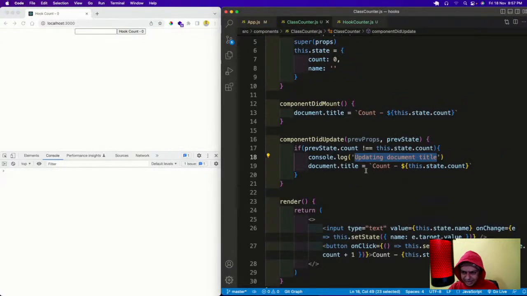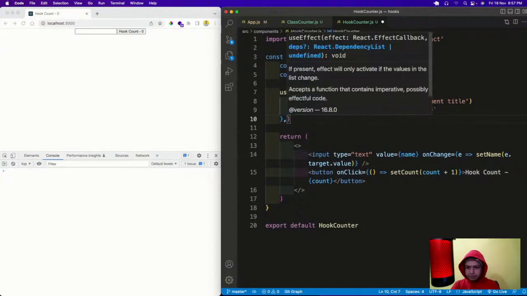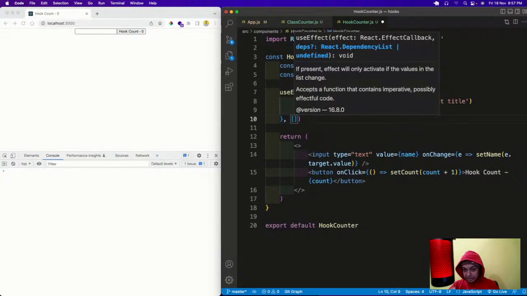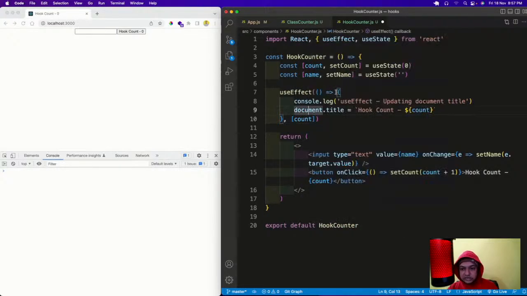We don't have to do something crazy like this previous state and all those things. We just have to do one thing here. It accepts a second parameter. I will pass an array and then give count. What does this count mean? This means this useEffect should run only if the count is increased, not if the name is changed. I have seen this in a lot of production code, because I have worked for the past 16 years. There, 10-15 states are there, and I will write comma, comma, comma, it should run on those only.